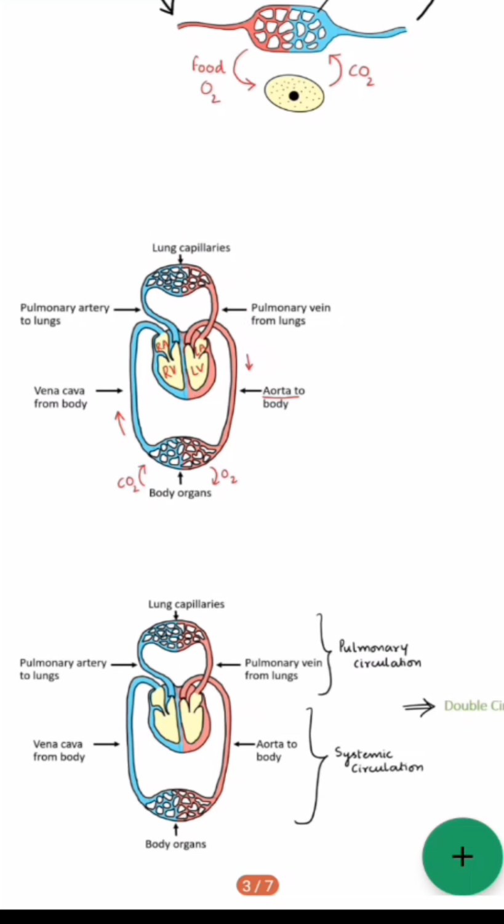Okay. Now the second circulation is the systemic circulation. In this circulation, the blood circulates between the heart and the body parts. Here the pure blood comes from the heart to the body parts, and here the oxygen is exchanged with carbon dioxide and returned to the heart through the vena cava. Okay. Now this circulation is the systemic circulation, and this is the overall explanation about the double circulation.